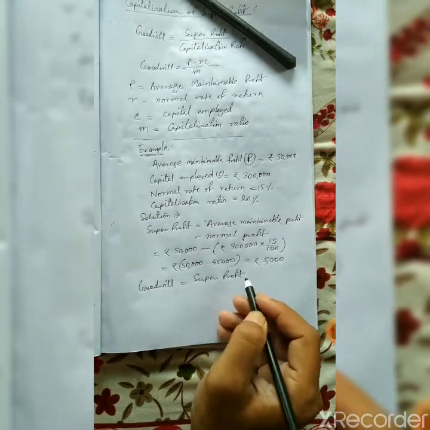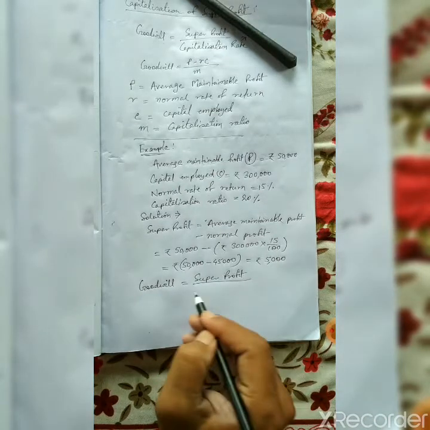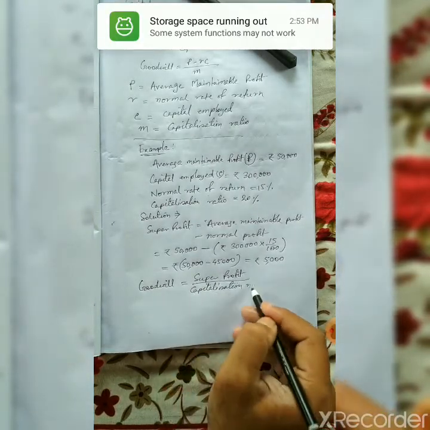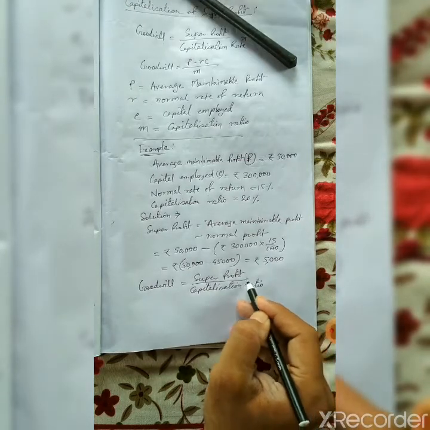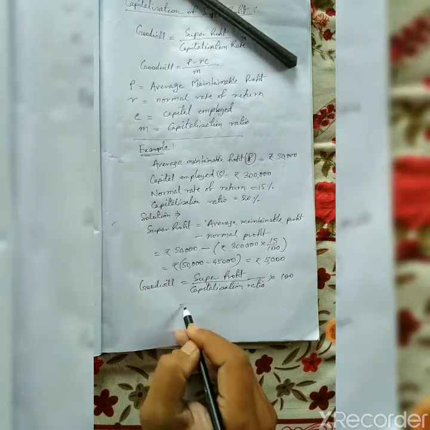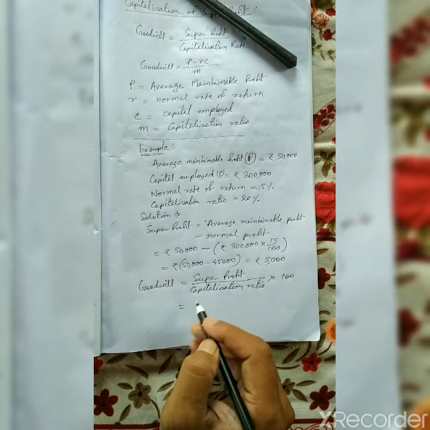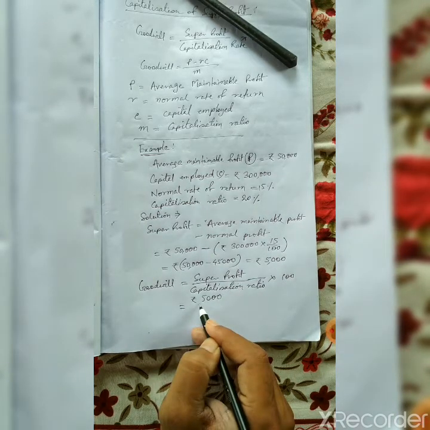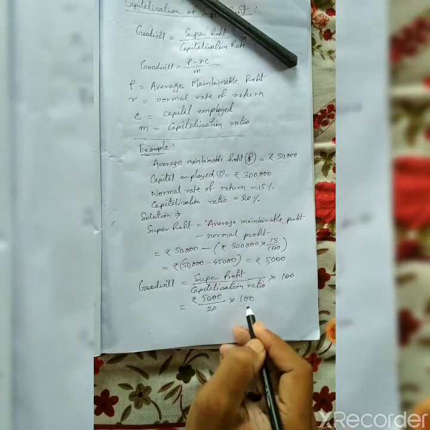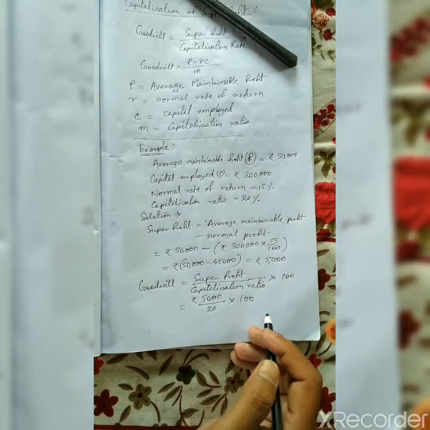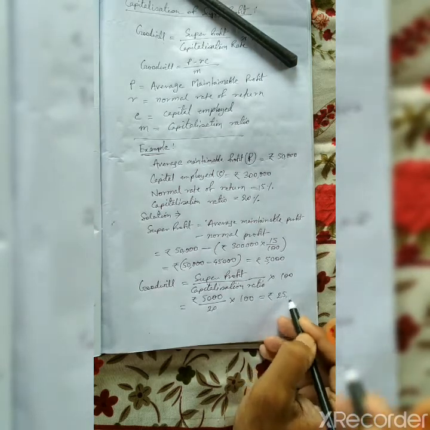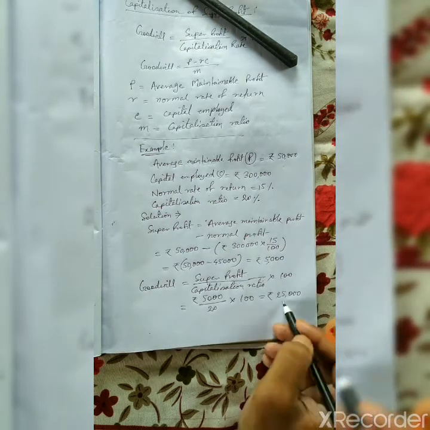Now using the formula, goodwill equals super profit divided by capitalization rate into 100. So here super profit is 5,000 and capitalization rate is 20 percent. So 5,000 divided by 20 into 100. That will be equal to rupees 25,000, and this is the value of goodwill.